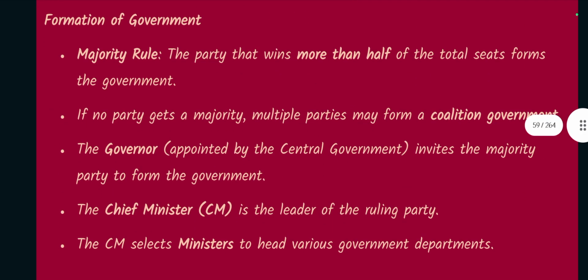Formation of government. Majority rule. The party that wins more than half of the total seats forms the government. If no party gets a majority, multiple parties may form a coalition government. The governor, appointed by the central government, invites the majority party to form the government. The chief minister, CM, is the leader of the ruling party. The CM selects ministers to head various government departments.